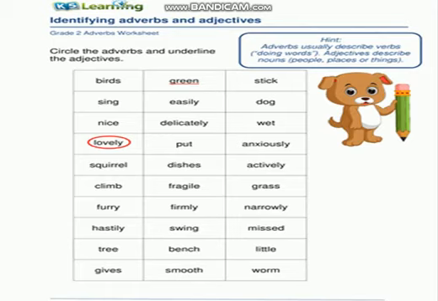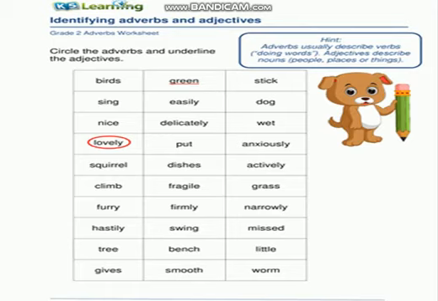Look at the words which are given. I have already discussed with you what each and every word means. Let's do it again. Your question was to underline the adjectives and encircle the adverbs. Let's discuss it one by one. Look at the first word. It is birds. As you know, it is the name of different birds, so it is a noun. You are supposed to neither encircle it nor underline it, so leave it.